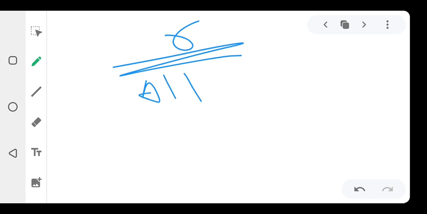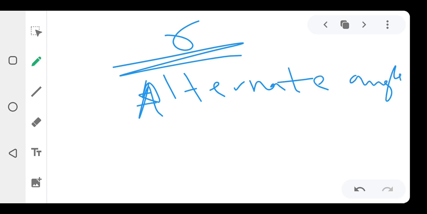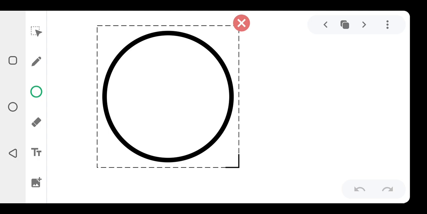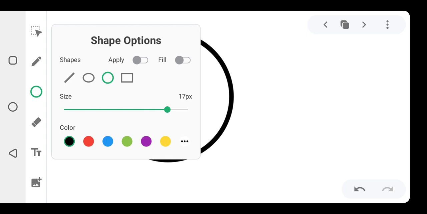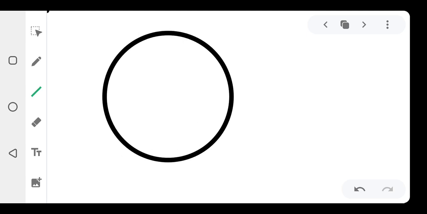Alternate angle theorem. What do we mean by that? Let's move on. It's very simple as well. Let us quickly look at this. Let's say we have a big circle here. We need to be able to know all these things, know them by their properties. So let's talk about it. When is it alternate? When is it alternating? How do we even get to know that?